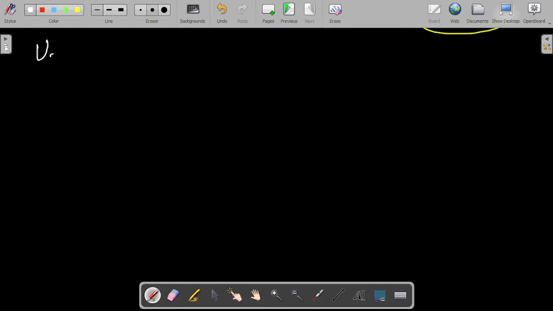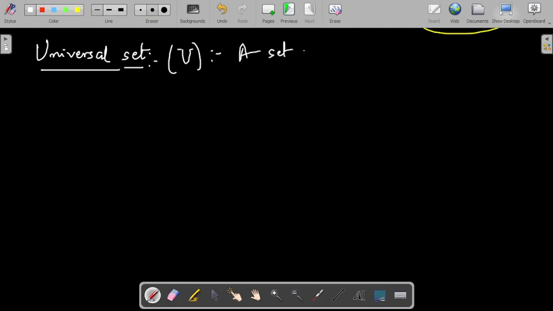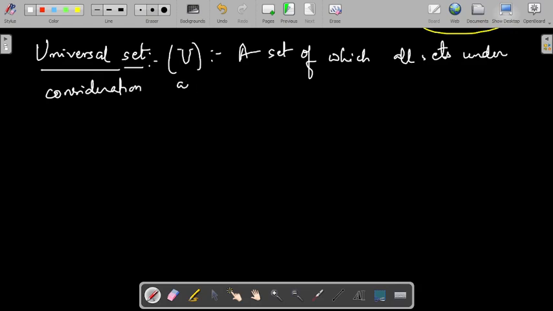Next will be the universal set. The universal set is denoted by capital letter U. Universal set means a set of which all the sets under consideration or under discussion are subsets.